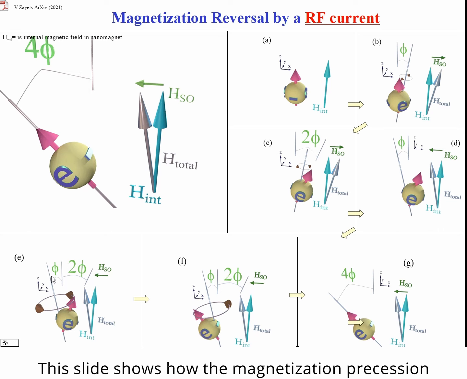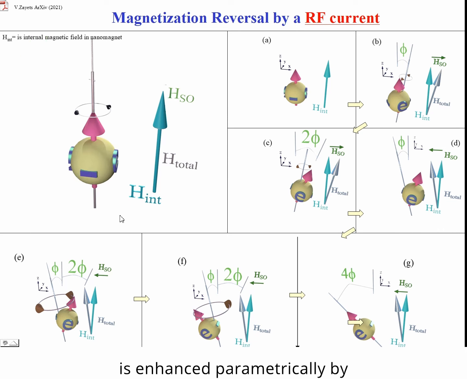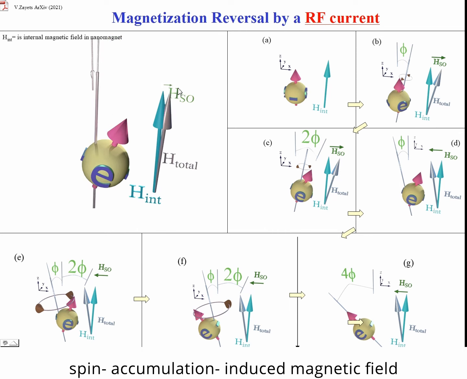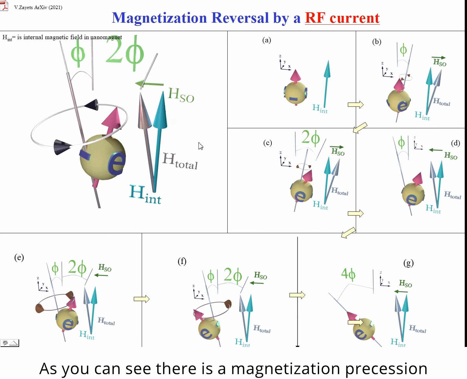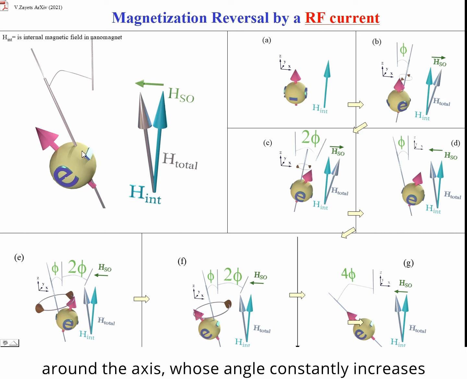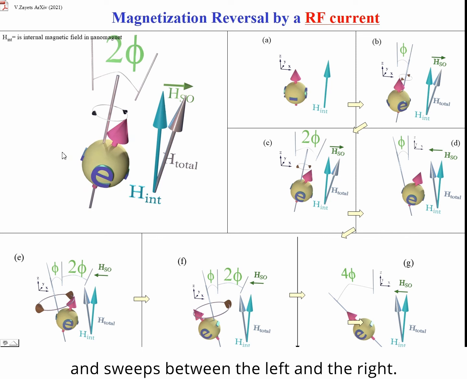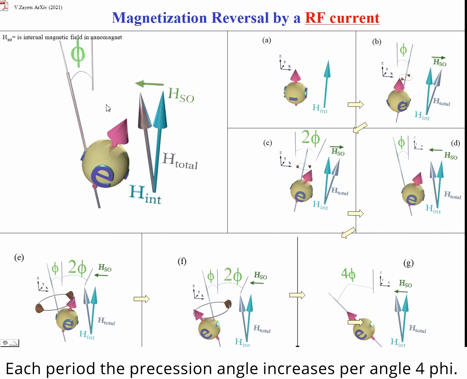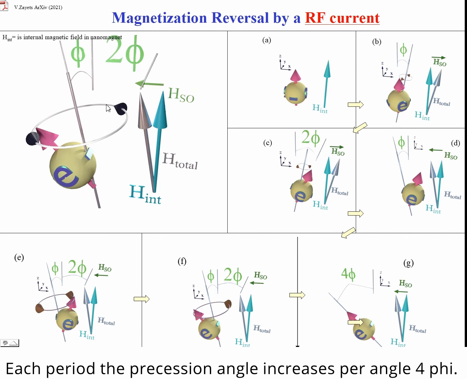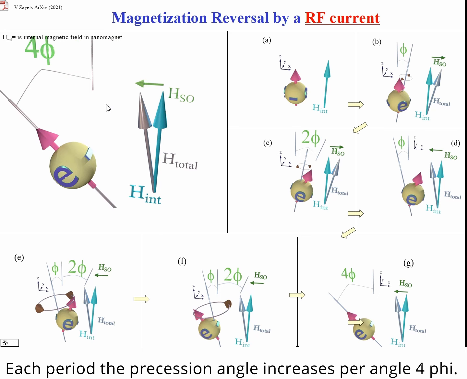This slide shows how the magnetization precession is enhanced parametrically by the spin accumulation induced magnetic field. As you can see, there is a magnetization precession around an axis, whose angle constantly increases and sweeps between the left and the right. Each period, the precession angle increases by an angle of phi.